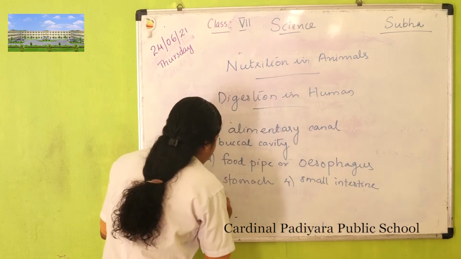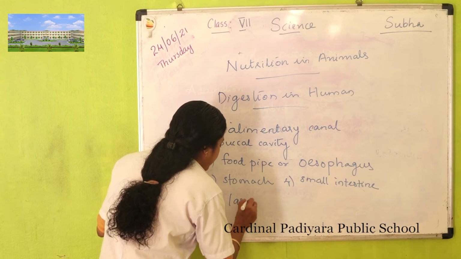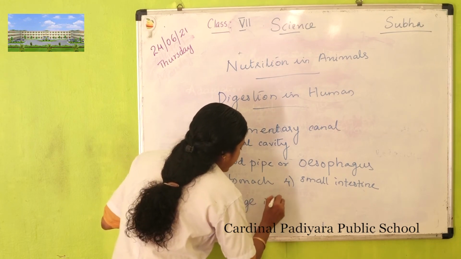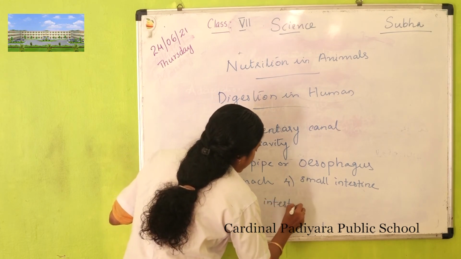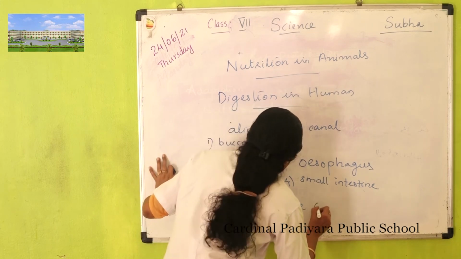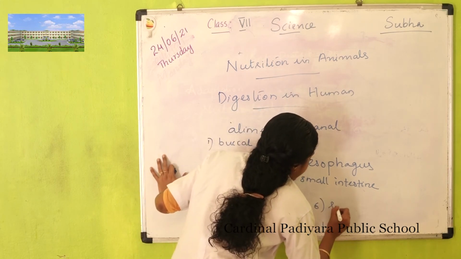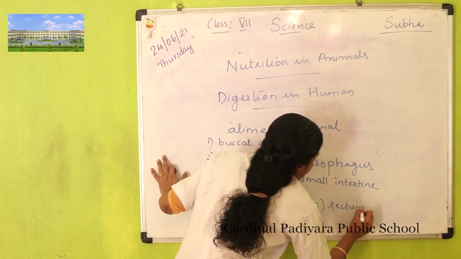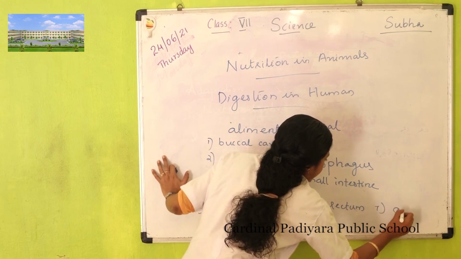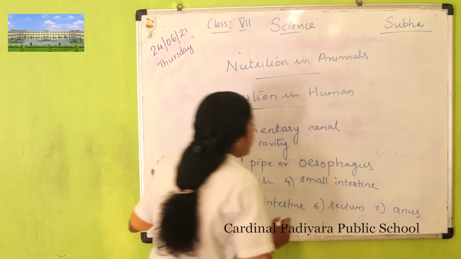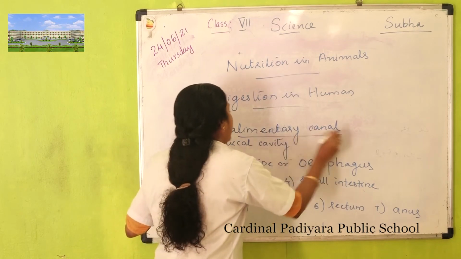Fifth, large intestine. Sixth, rectum. And the last one, anus. These are the parts of the alimentary canal.